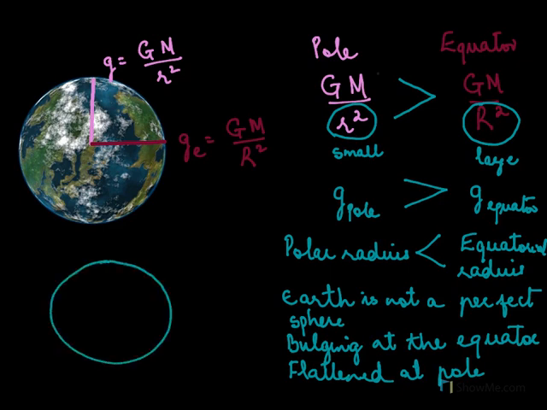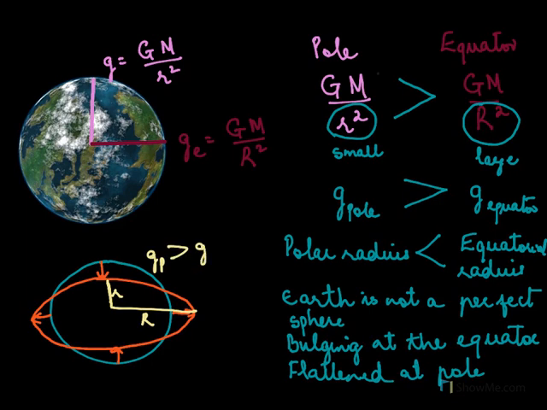So if this was the Earth, it's not a perfect sphere like this. It is flattened at the poles and bulging at the equator. This isn't a very exact figure, but just to exaggerate, this is how the Earth is. This radius is small, this radius is large.